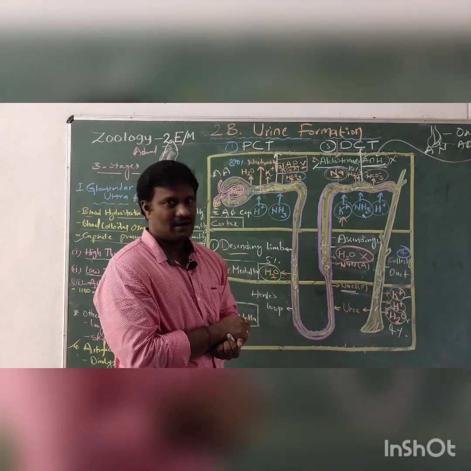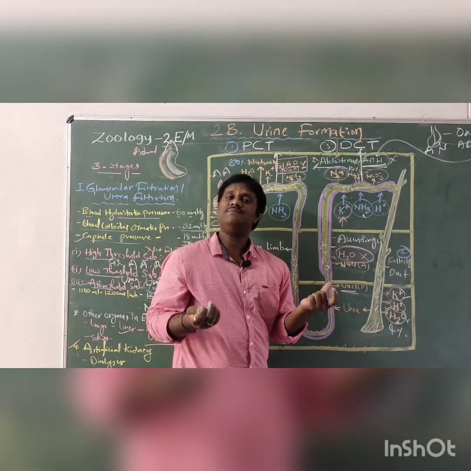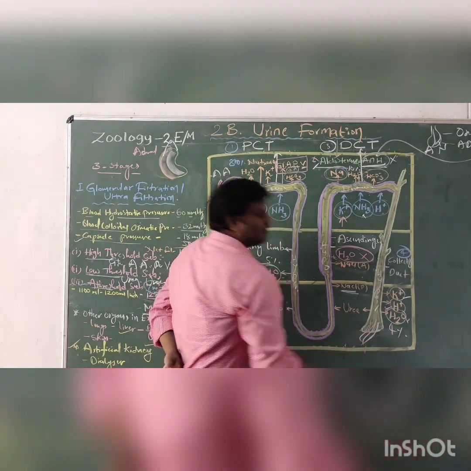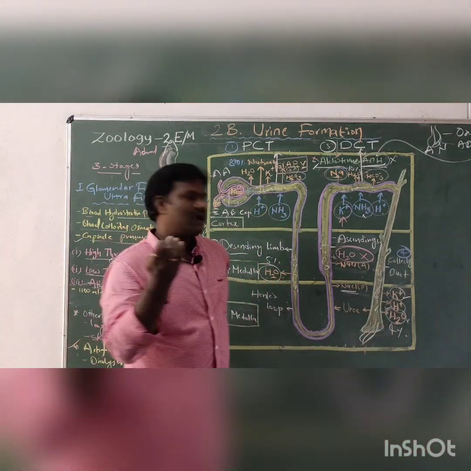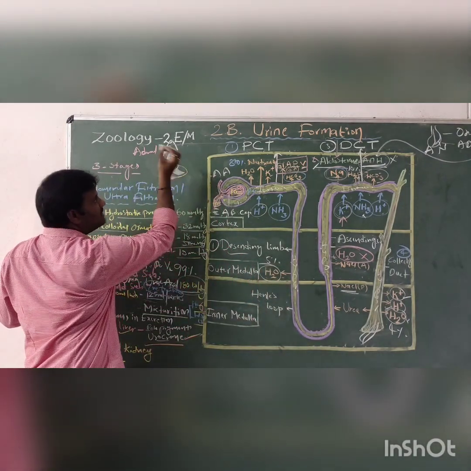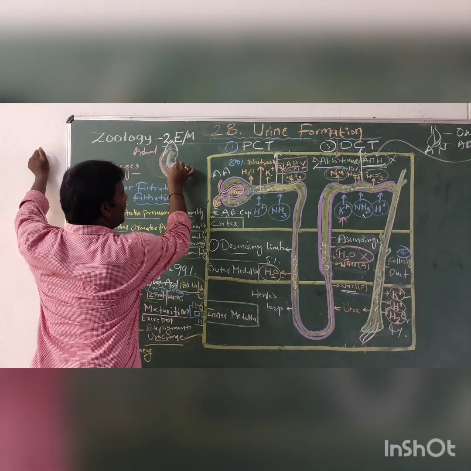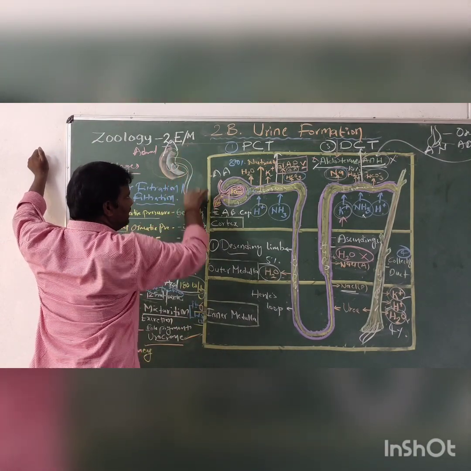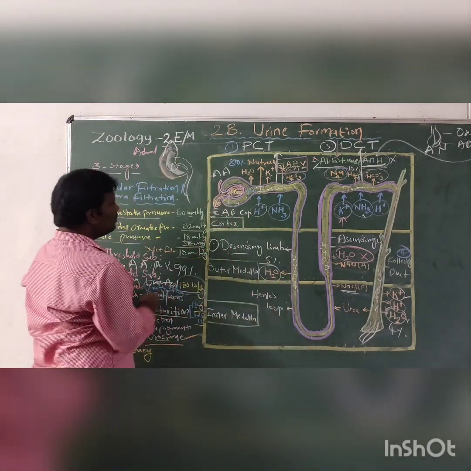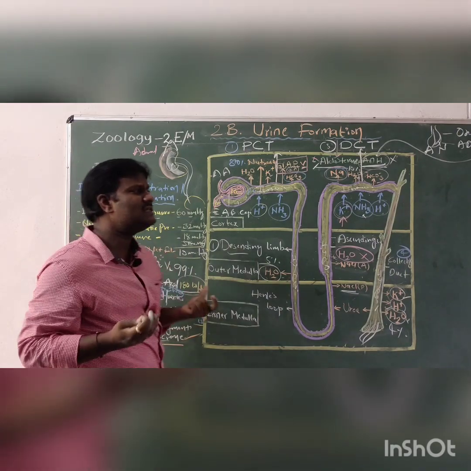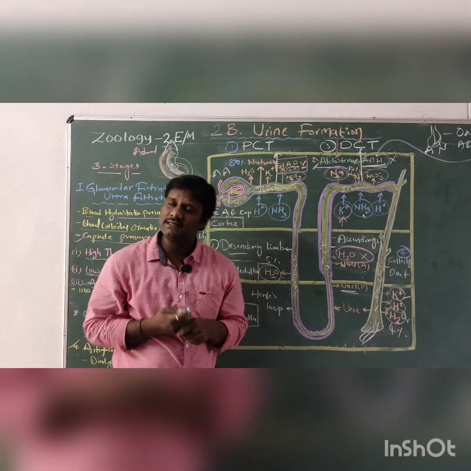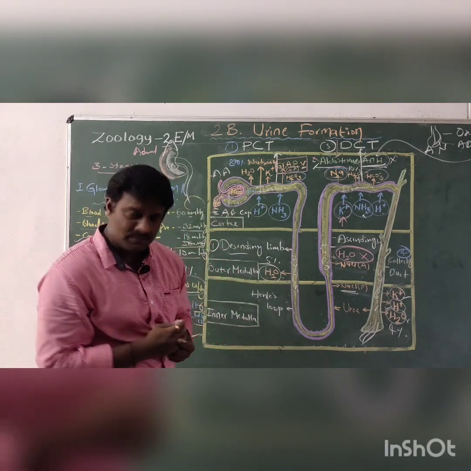After reabsorption in the collecting duct, these waste or toxic substances enter the duct of Bellini, then a major cavity called the pelvis, and from the pelvis they enter the ureter. From the ureter the urine enters the urinary bladder, the storage sac for urine, present in the lower side of the abdomen region.